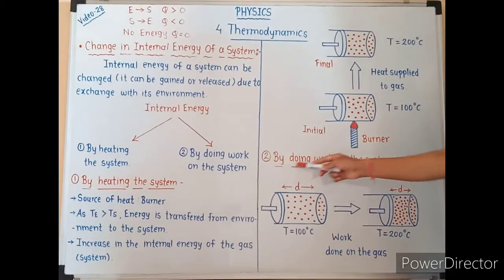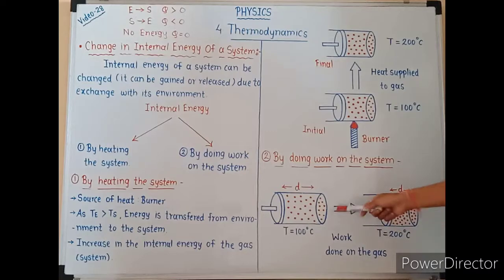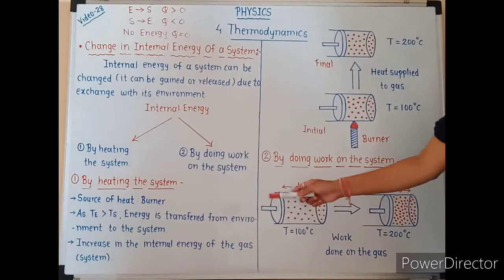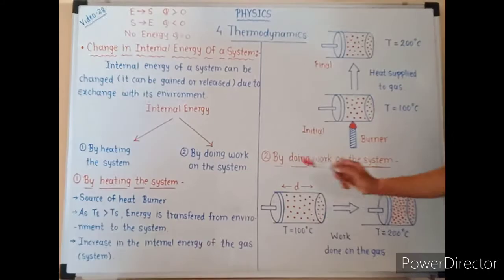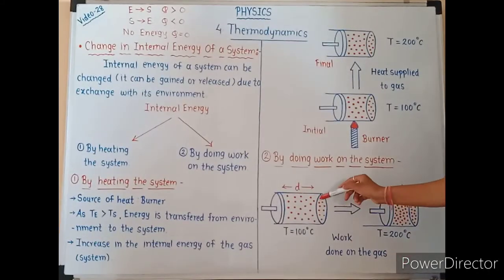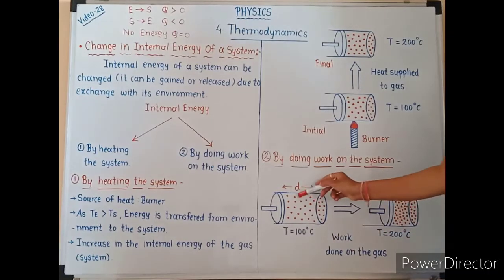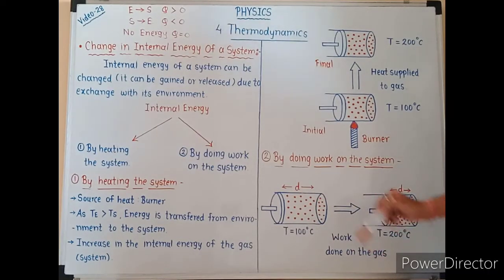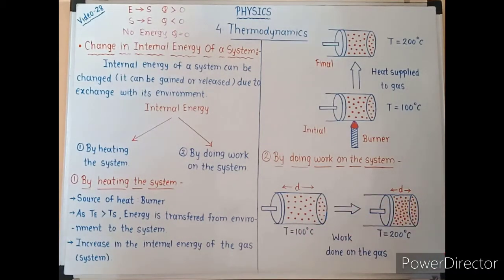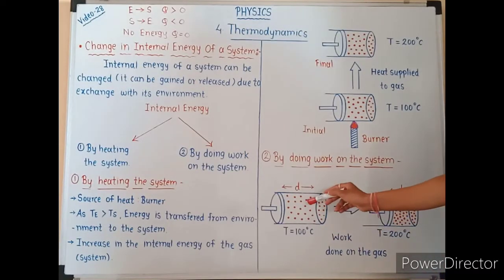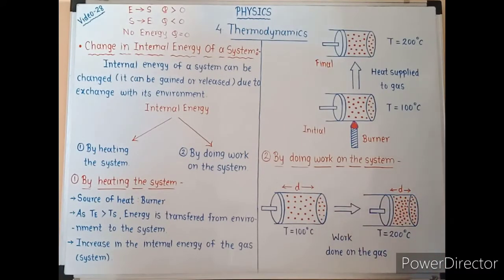Now the second method is by doing work on the system. Consider this figure. This is a cylinder filled with some gas, and this is a massless, frictionless, movable piston. The gas inside the cylinder is the system, and the atmosphere around this gas is the surrounding or environment. At the initial state, the temperature of this gas is 100 degrees Celsius.